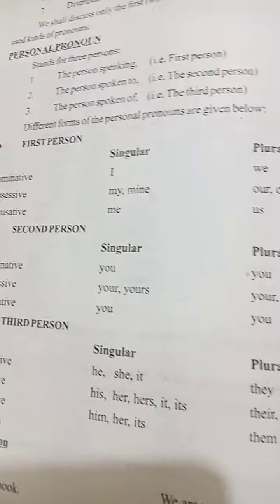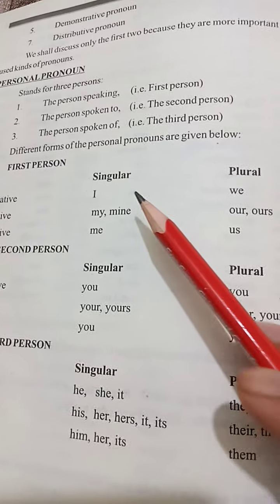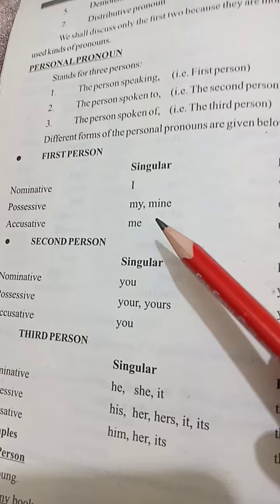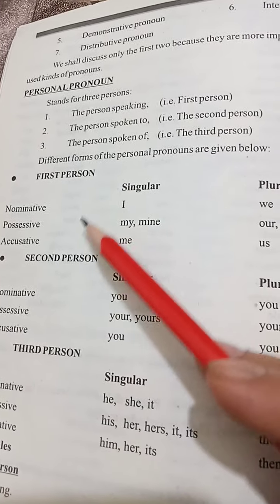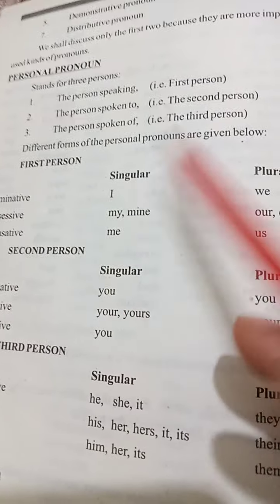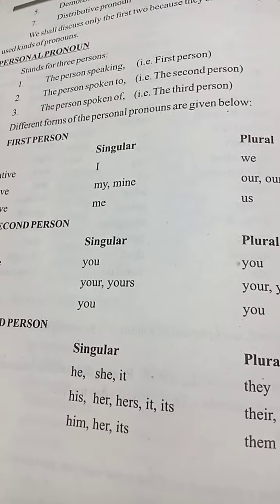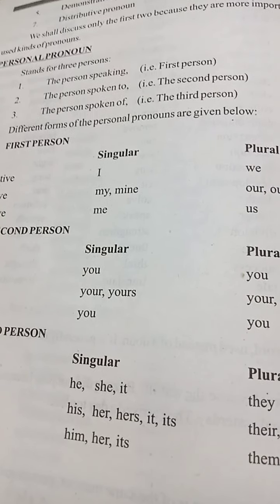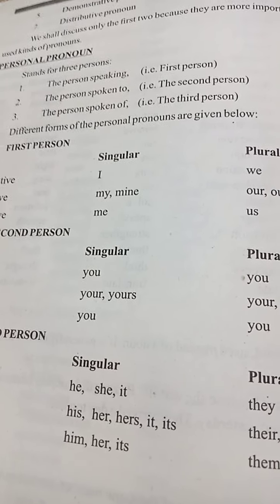Now look at the forms. We can use the pronouns in singular and plural forms, and in 3 cases: nominative case, possessive case, and accusative case. When a pronoun takes the place of the subject, it is called a subject pronoun.